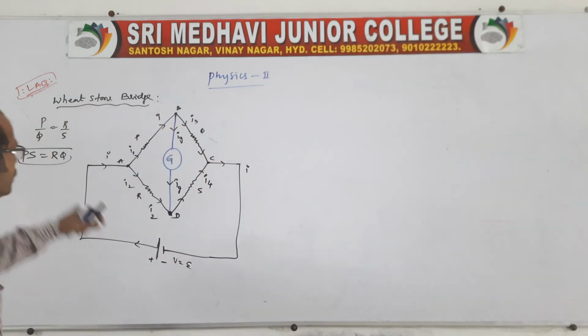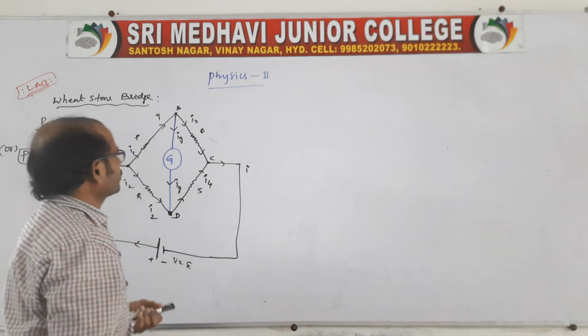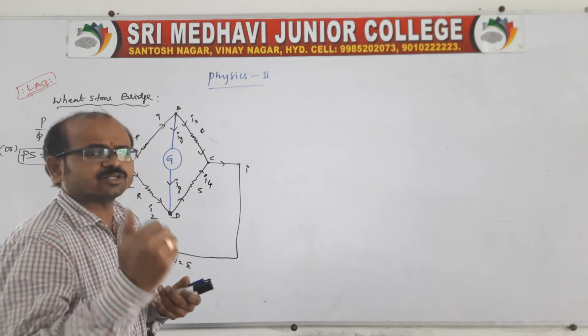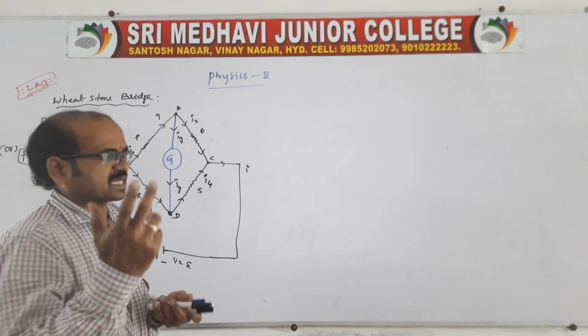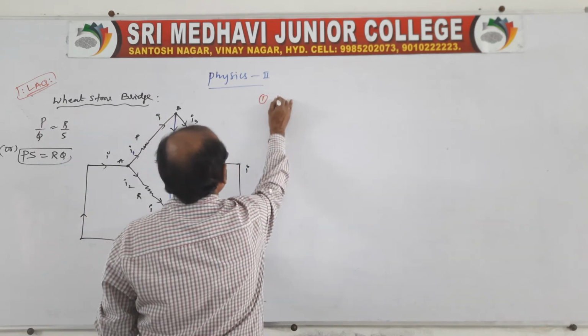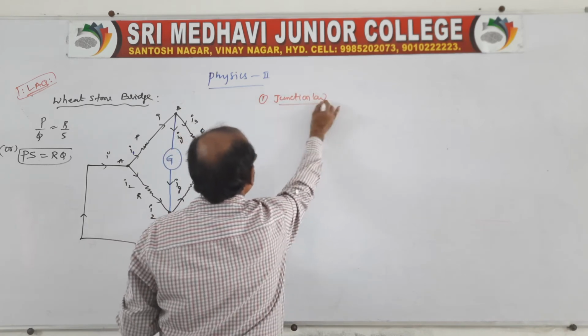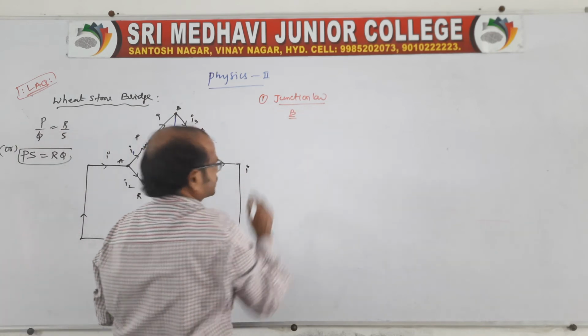Now we have to show that P by Q is equal to R by S, or PS is equal to QR. To do this, we should apply Kirchhoff's laws. We have two laws. One is the first law, the junction law. The second one is the loop law. Now let us apply the first one, the junction law. You go for any one junction; take the B junction.